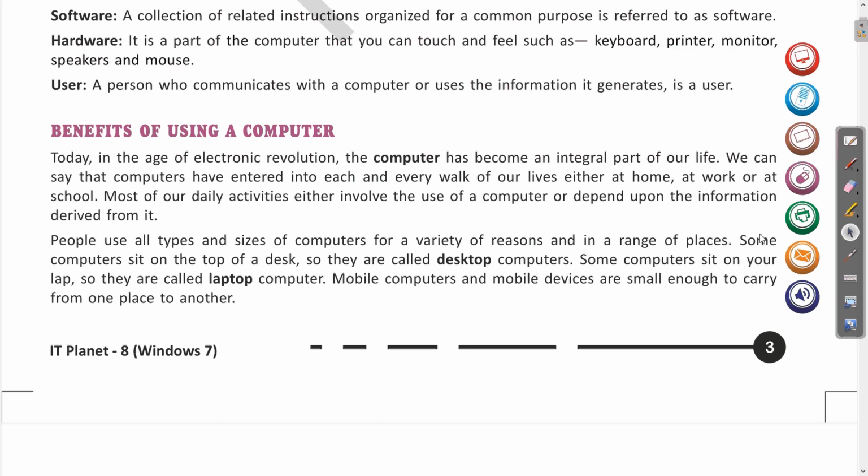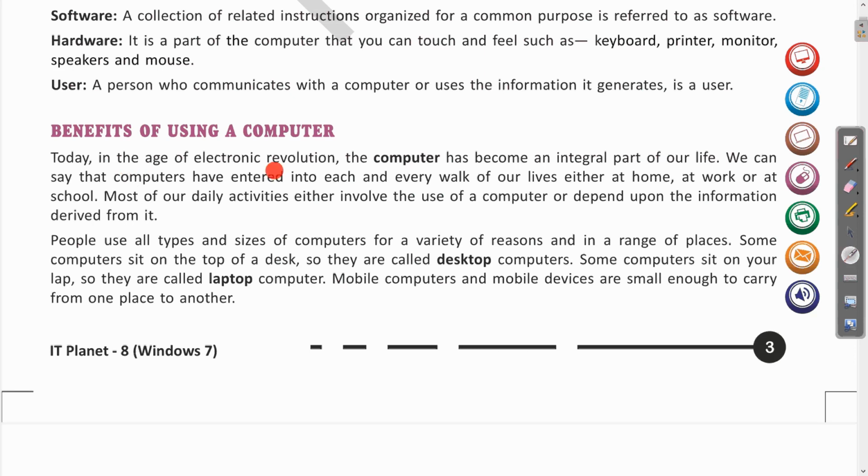Not only this, the classes which are being conducted for you are also with the help of computer. So every area where we see, the computer is playing a very important role, not only in this situation, but as usual it is always very helpful for us, and it is being used in various areas. So let us see.